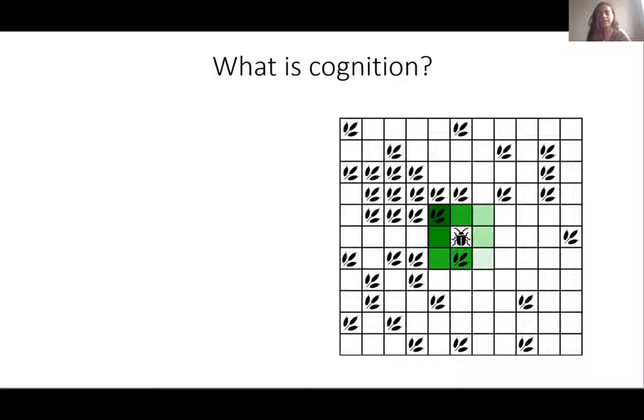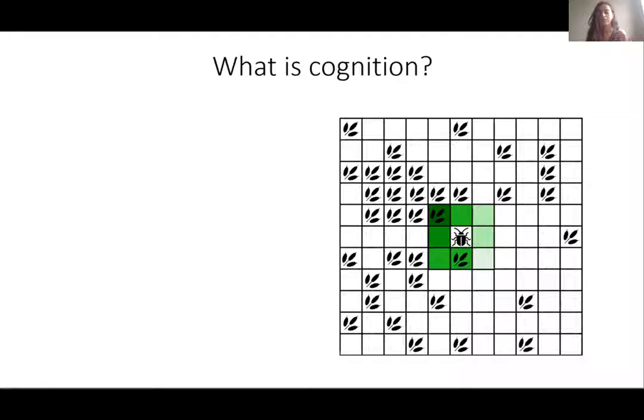Here, green signifies its probability of moving to a cell. It is therefore darker for cells which have more food close to them, and lighter for cells which do not have much food close to them. And this process basically provides us with a very simple idealized model of search.